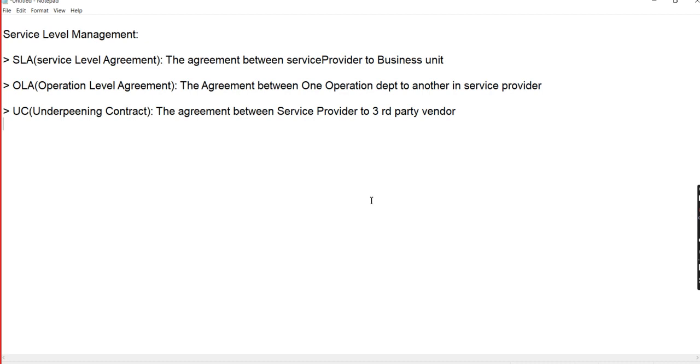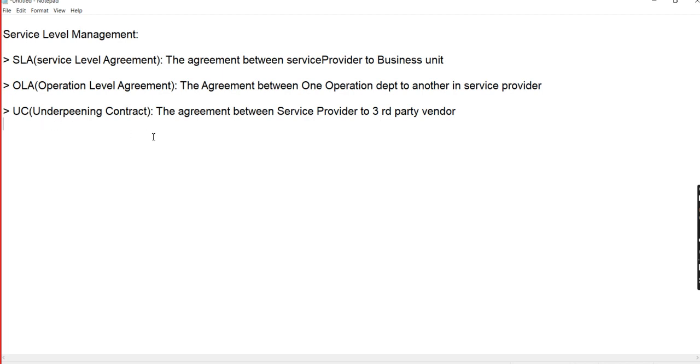So if an issue is resolved by one department taking some help from another department, those types of scenarios will happen in real time. That type of agreement between one department and another comes under the OLA.